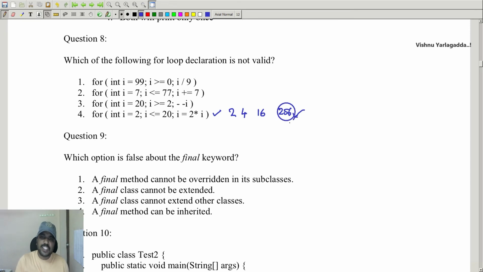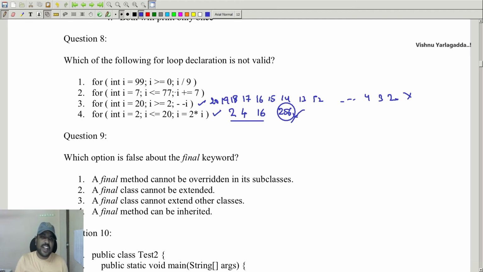Whenever it is 256, it is going to be terminated. 2, 4, 16 will be valued. This is correct. And the next one, I value is 20, I greater than or equal to 2, I minus minus, that is 20, 19, 18, 17, 16, 15, 14, 13, 12, and so on, 4, 3, 2, and the loop gets terminated. So this is also valid.